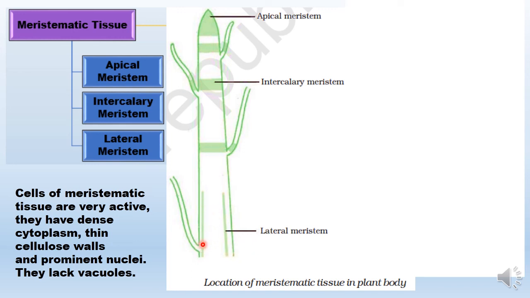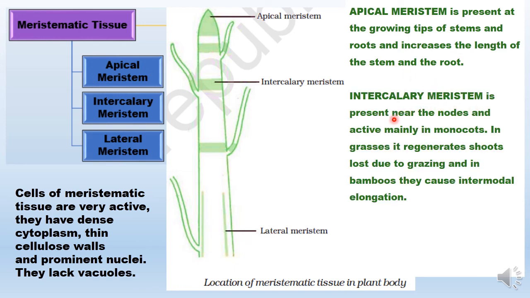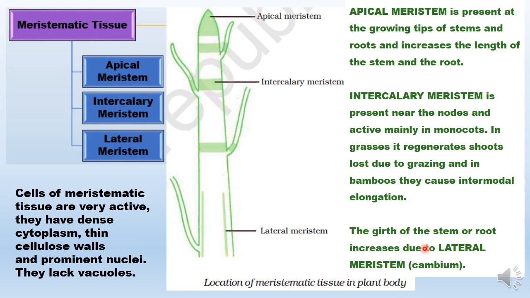So let us see what they are, where they are once again. Apical meristem will be found at the growing tips of stem and roots, and this increases the length of the stem and root. Intercalary meristem will be found near the nodes, and it is active mainly in the monocots. In grasses, it will regenerate the shoots lost due to grazing, and in bamboos, it will cause internodal elongation. And last, the girth or thickness of the stem or root will be increased due to lateral meristem. Lateral meristem's example is cambium.